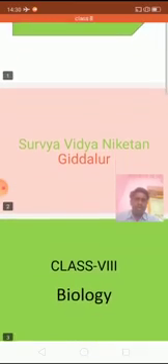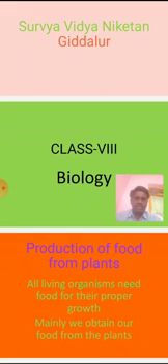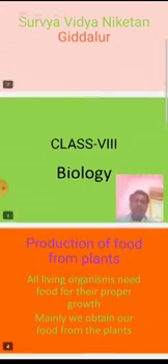This video is for class 8 students, biology. Dear students, today we are going to discuss production of food from plants. All living organisms need food for their proper growth. Mainly, we obtain our food from plants. All organisms need food to get energy. This energy is useful to do work. Mainly we obtain our food products from plants.